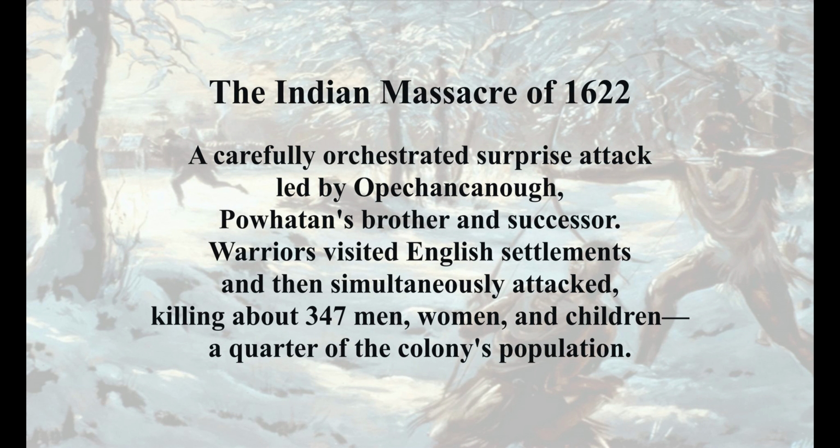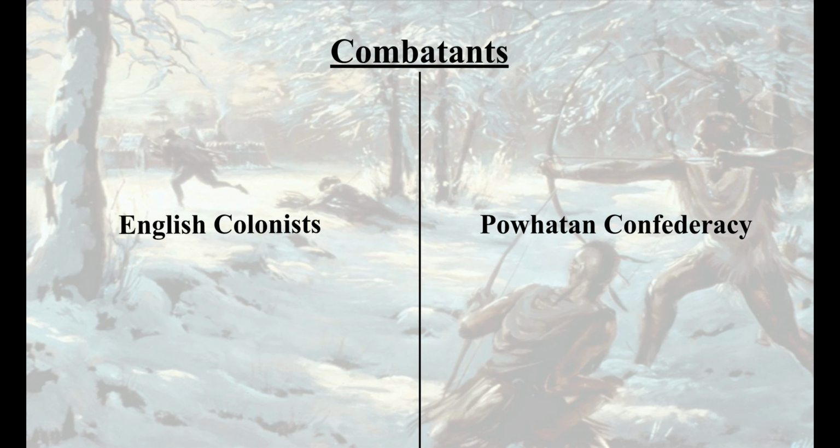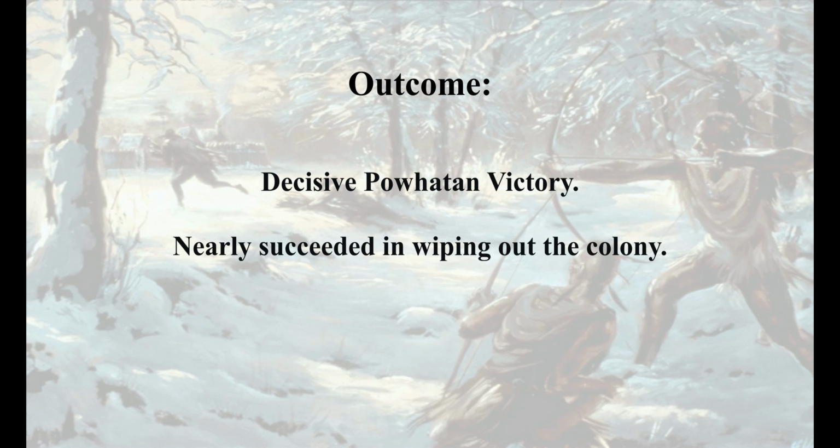A carefully orchestrated surprise attack led by Opechancanough, Powhatan's brother and successor. Warriors visited English settlements and then simultaneously attacked, killing about 347 men, women, and children, a quarter of the colony's population. Combatants. English colonists against Powhatan Confederacy. Outcome: decisive Powhatan victory. Nearly succeeded in wiping out the colony.